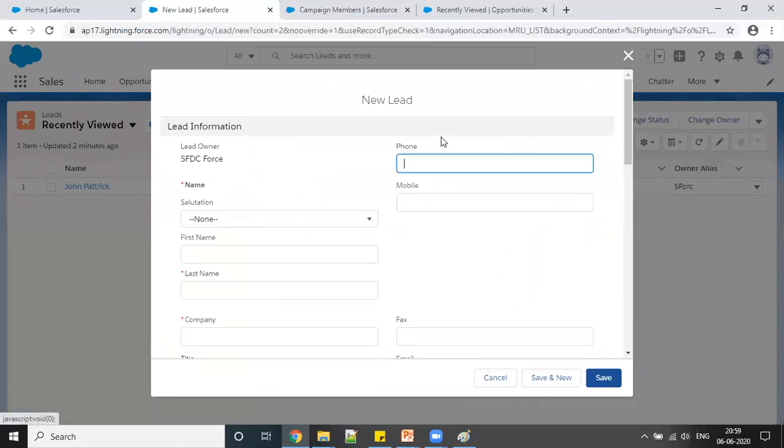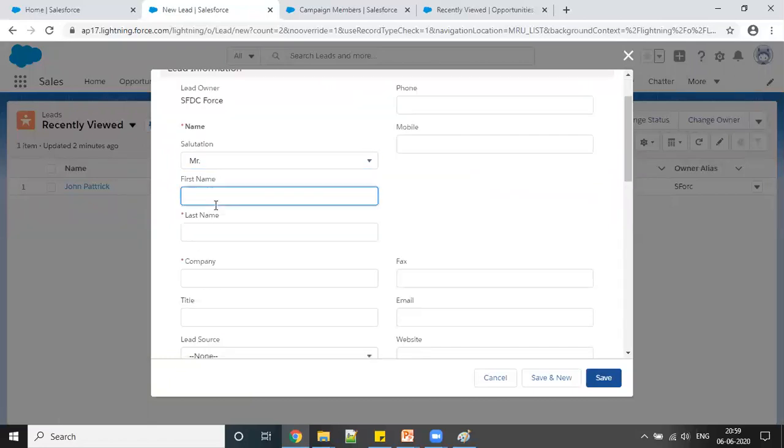I can give some phone number or mobile number here. I'm saying Mr. John Smith.